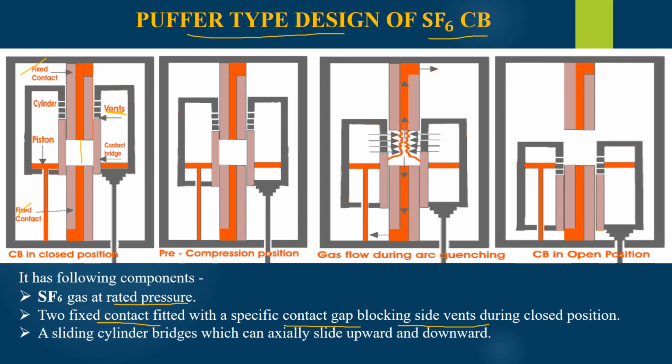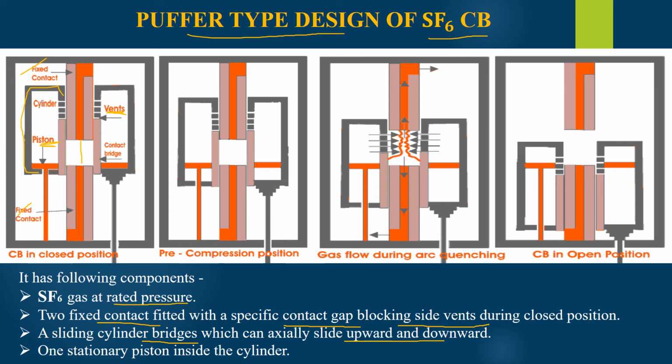Also, a sliding cylinder bridge is there which can move up or down. This is your cylinder bridge and it can move up and down according to the condition of the circuit breaker. One stationary piston is present inside the cylinder. This is fixed.